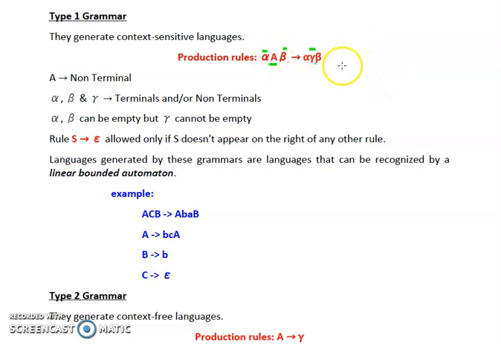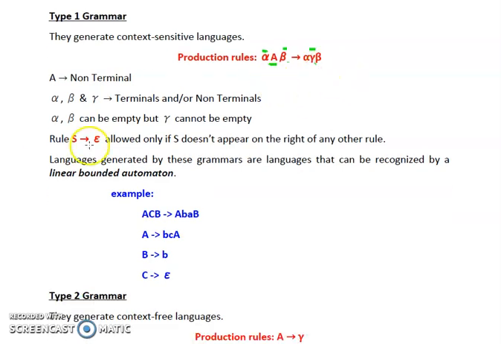And on the right hand side, since gamma is present and gamma cannot be empty, at least either a single terminal or a single non-terminal or a combination of terminals and non-terminals should be there. So this minimum condition must be satisfied in order to have any grammar of Type 1.